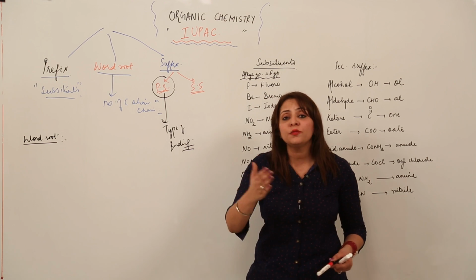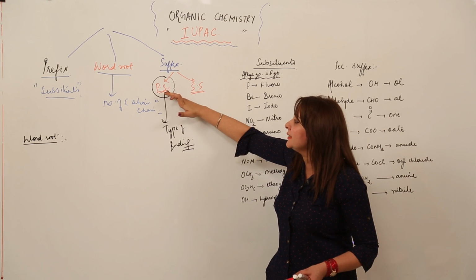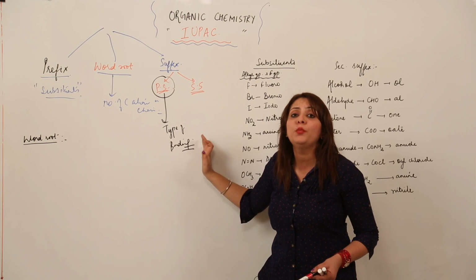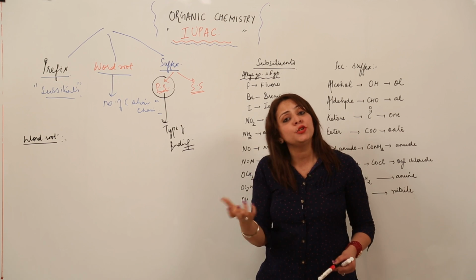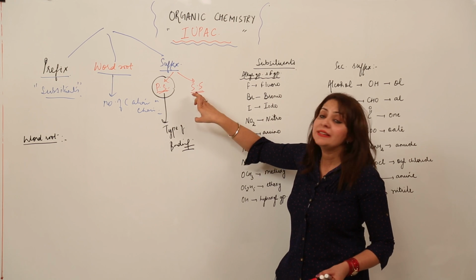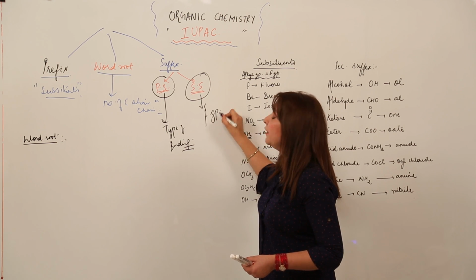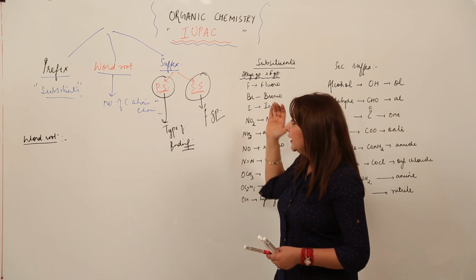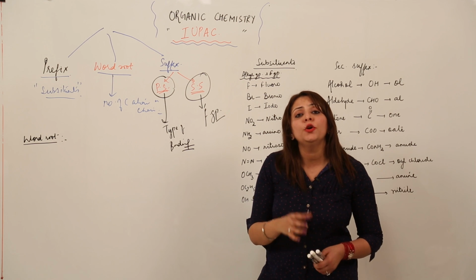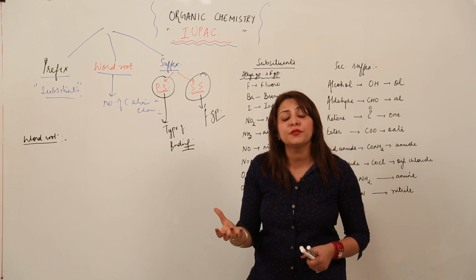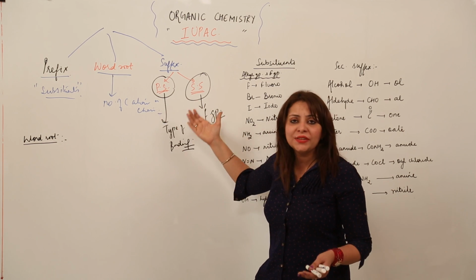But what is the main concern here? The primary suffix just indicates the type of bonding, whether it is single, double or triple, and the suffix is used accordingly. Next is the secondary suffix, right? The secondary suffix indicates the functional group, if present in a compound. I think you are familiar with what a functional group is. A functional group is a group of atoms which determines the properties of the compound if they are present, right?